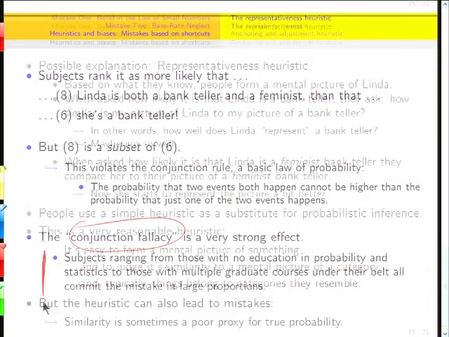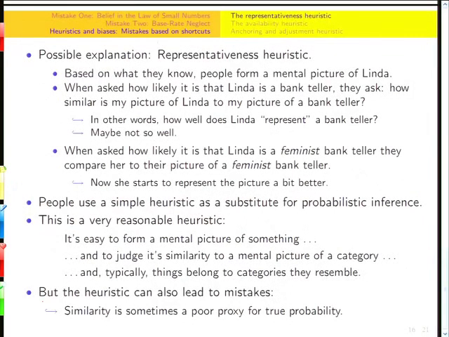Was there anything else I wanted to say? Okay, so you can read this in the paper. I don't want to focus on this now. There's this thing that Kahneman and Tversky call the representativeness heuristic, which is all of the signals that we got, right? She goes to these protests, she studied philosophy, they all sort of signal that she's a liberal. And back in the 70s, these signals would have been taken as very strong signals, okay? This was in the time of the Equal Rights Amendment, and it was a big deal.